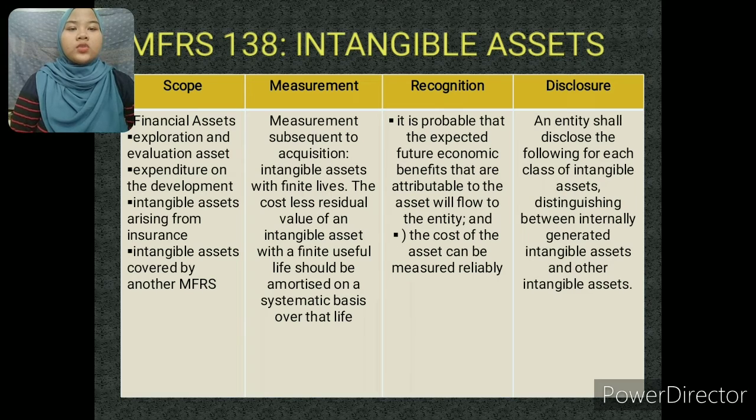The cost less residual value of an intangible asset with a finite useful life should be amortized on a systematic basis over that life. The amortization method should reflect the pattern. If the pattern cannot be determined, they use the straight line method. The amortization is recognized in profit or loss. The amortization period should be reviewed at least annually.